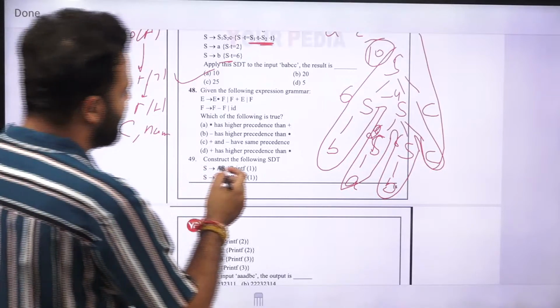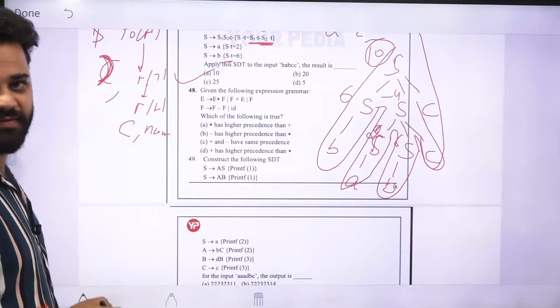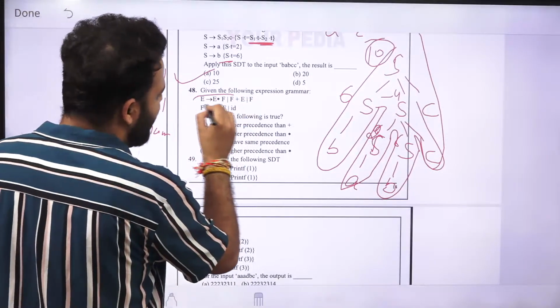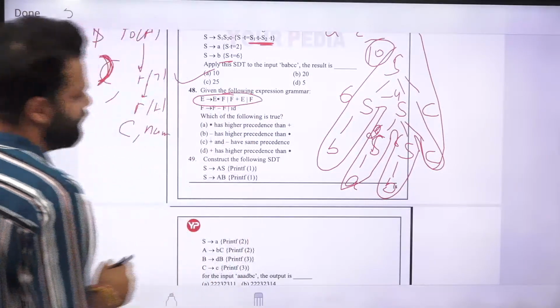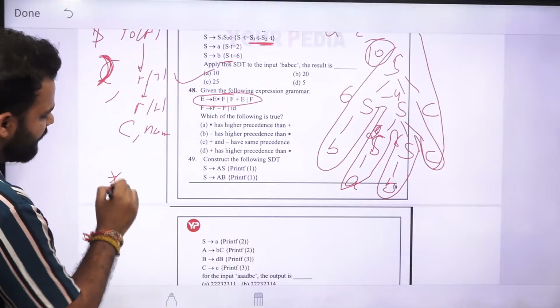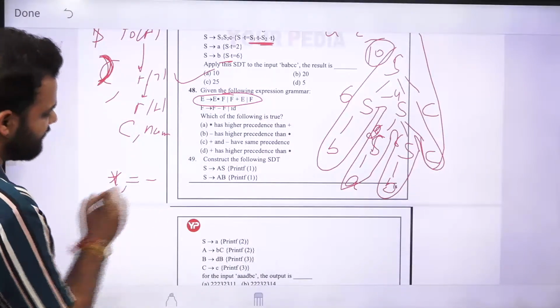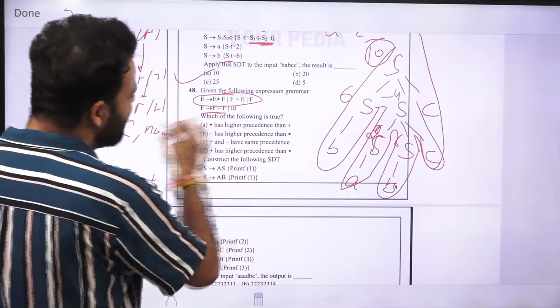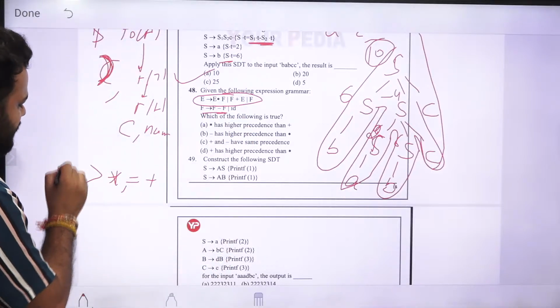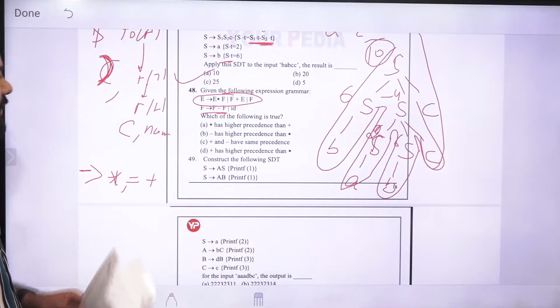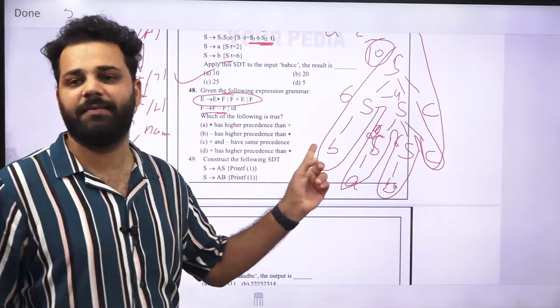Next is 48. It is asking about the precedences. Now these are at the top level, so this will have the least precedence. So star and plus will have equal precedence, and minus will have greater precedence than both of these symbols. So the first option is star has higher precedence than plus.